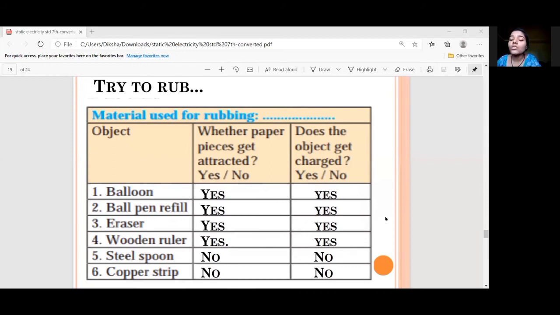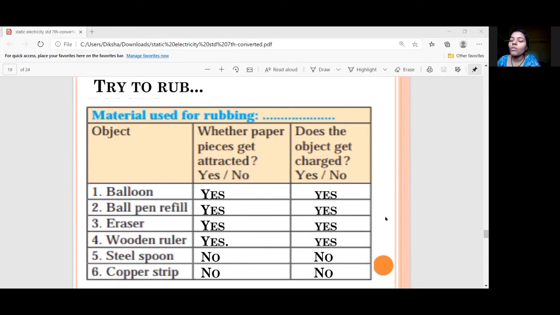Okay, so if you see in this whole table, you will be able to see there are 6 substances: balloon, ball pen refill, eraser, wooden ruler, steel spoon and copper strip. क्या मैंने सभी को रब किया तो all things will attract the paper? जैसे comb was attracting the hair, सभी चीजें attract करेगी क्या पेपर को, and all the things will get the charge?